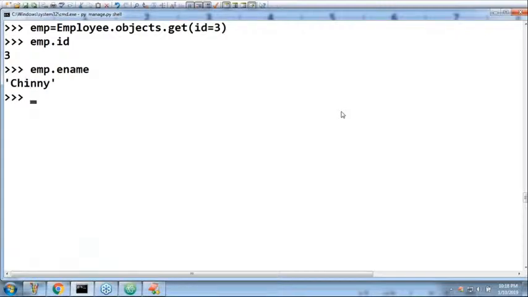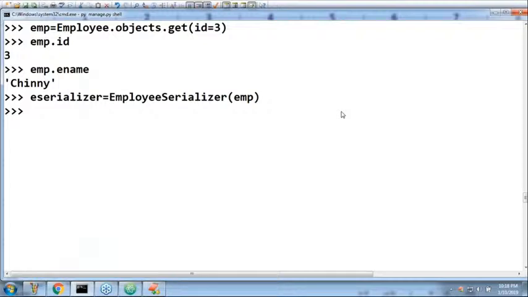Now my job is to convert this emp object into a Python dictionary. What is the way? Serializer. I'm creating a serializer object, EmployeeSerializer with this emp.